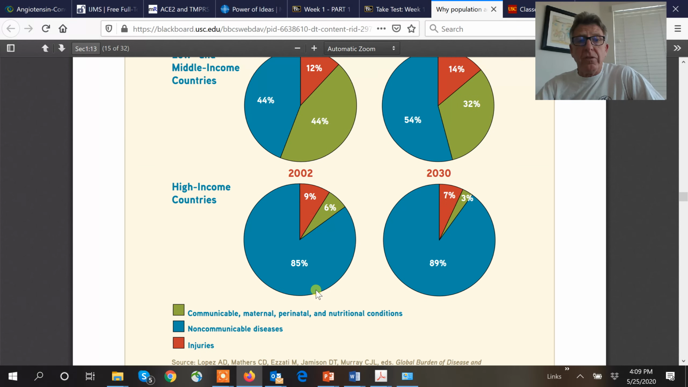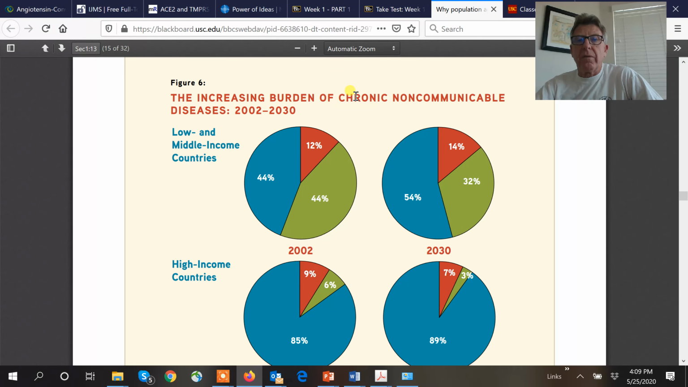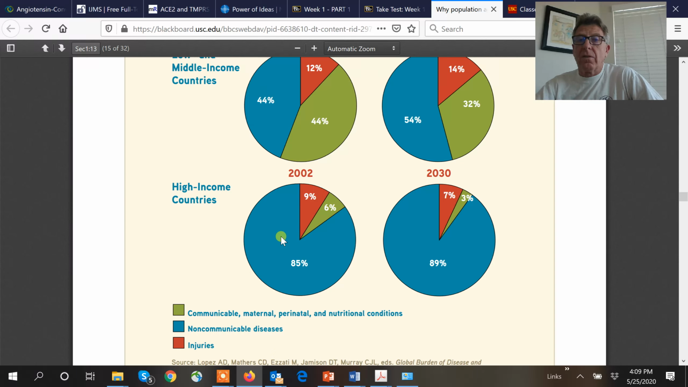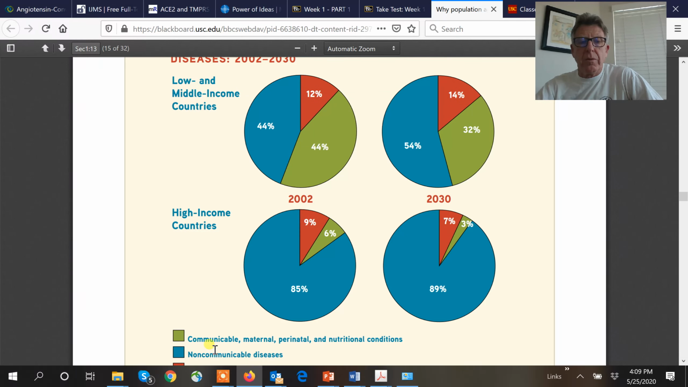Now we can look at westernized countries, high-income countries. That's us. The percentage of, what are we looking at here? Increase in burden, financial burden, of diseases, these diseases of aging. You look at low to middle income, and you see it's the green, the communicable, maternal, perinatal, nutrition conditions. Oh yeah, I forgot, nutrition is another big deal. You eat better, you live longer. So you see, it's a bigger burden for them.